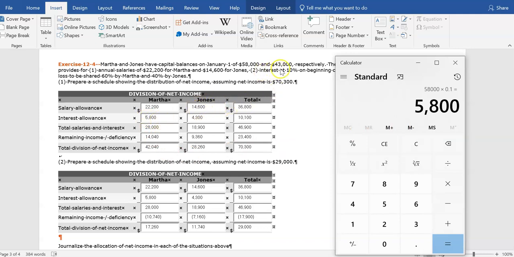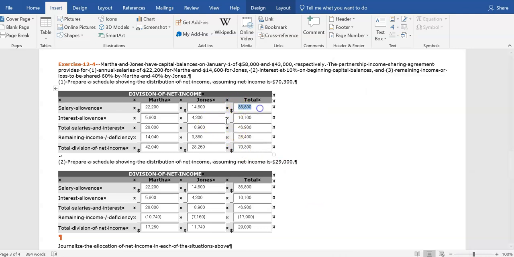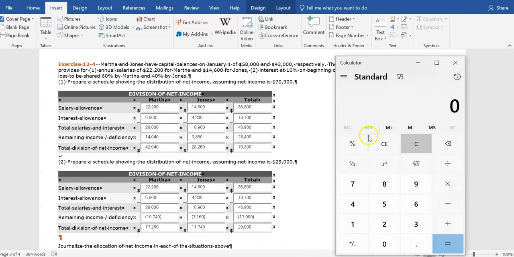Jones should get 10% of her $43,000 beginning of year capital balance. So far $36,800 was distributed for salaries. The next $10,100 will be distributed for the interest.